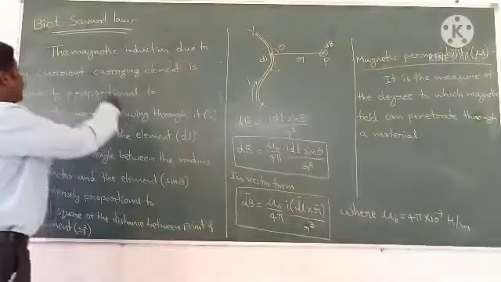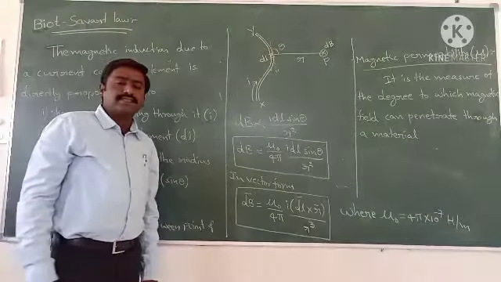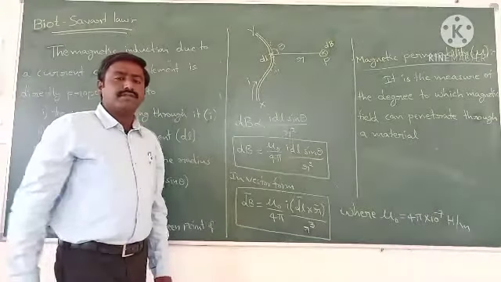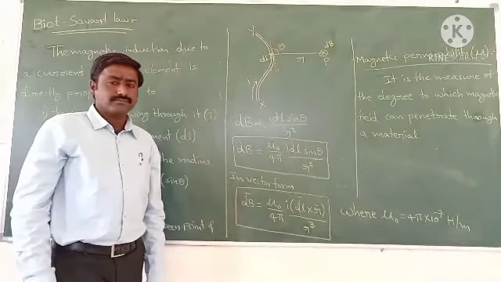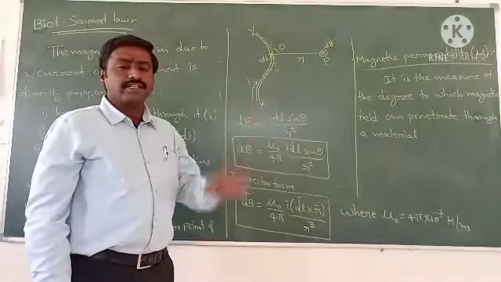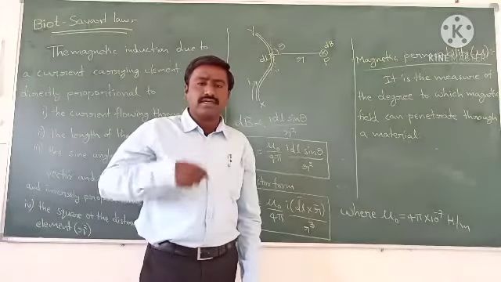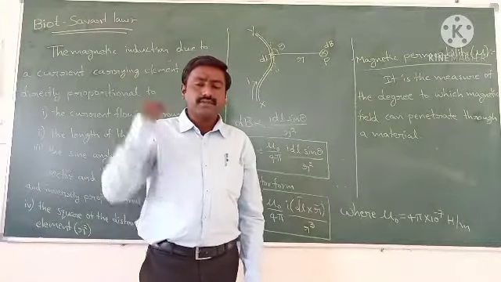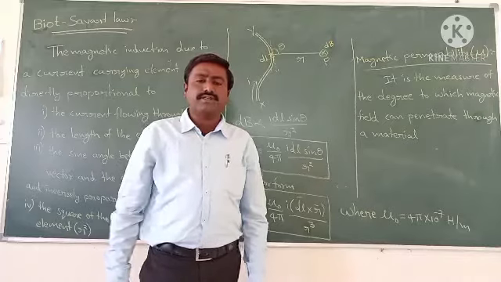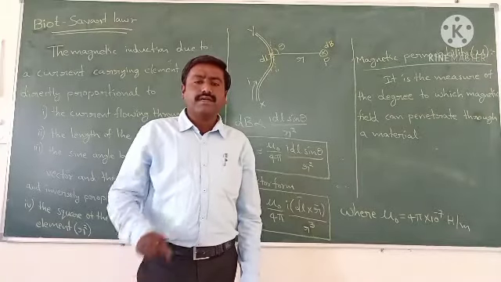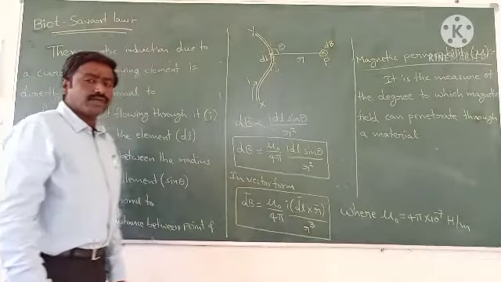Afterwards, Biot and Savart, these scientists, gave a mathematical expression for the production of magnetic field around a current carrying conductor. Oersted gave the explanation and practical evidence for the existence of a magnetic field around the current carrying conductor. Then Biot-Savart gave a mathematical expression for the produced magnetic field when the current is passing through a conductor. So today we are going to discuss